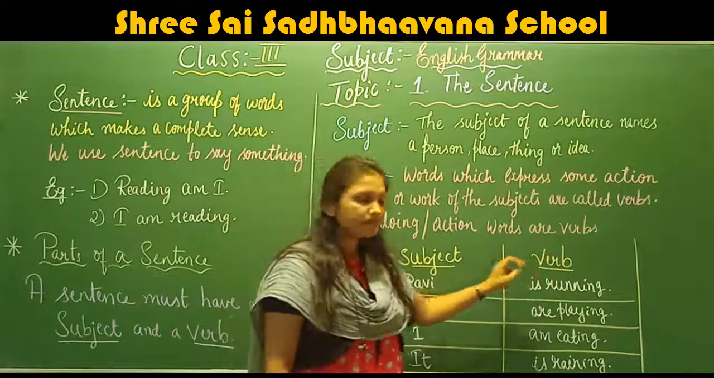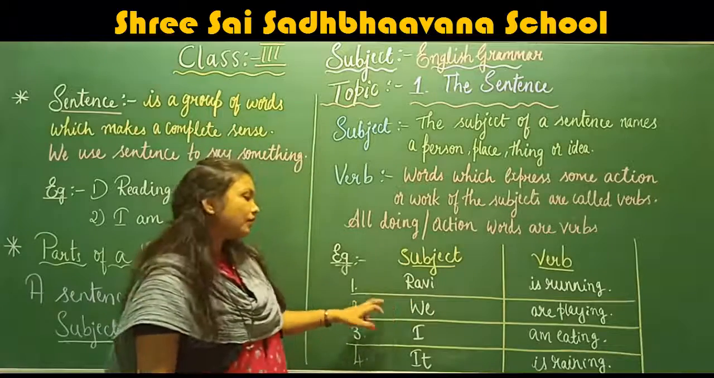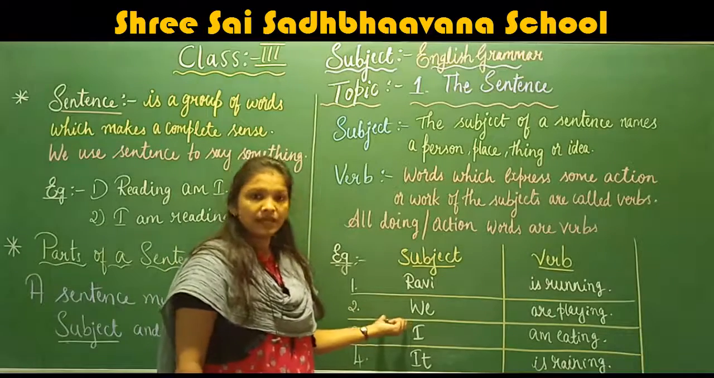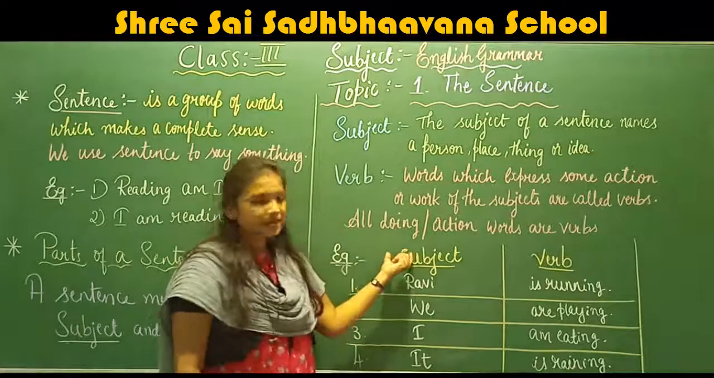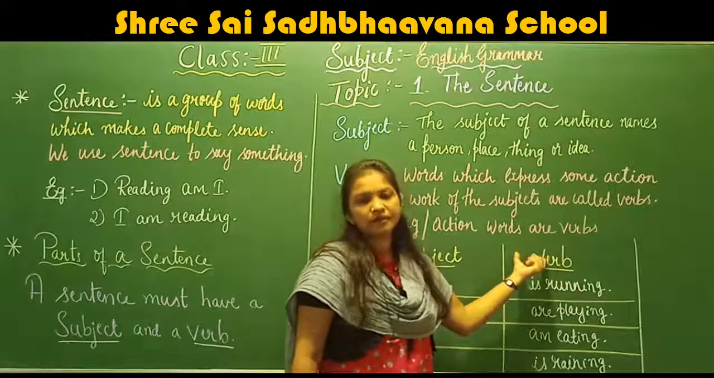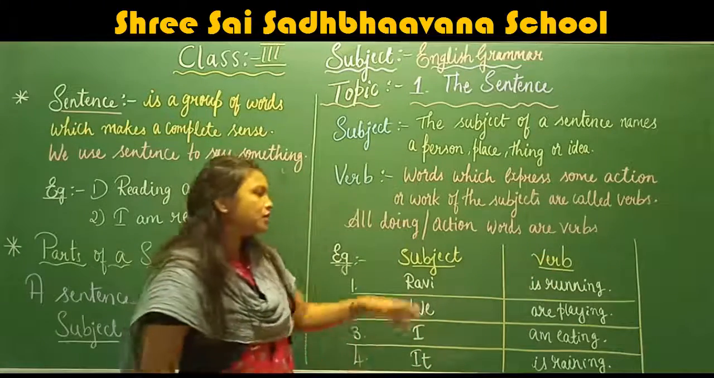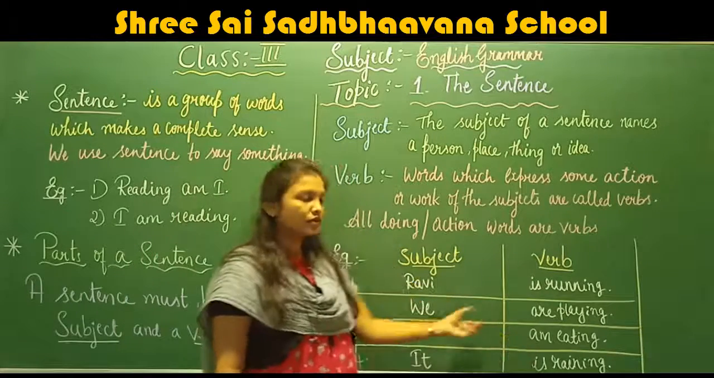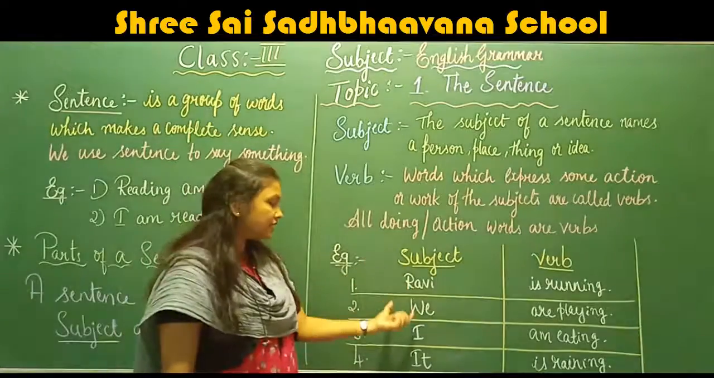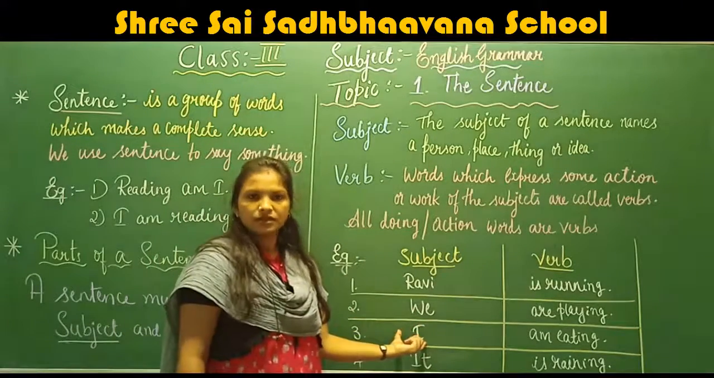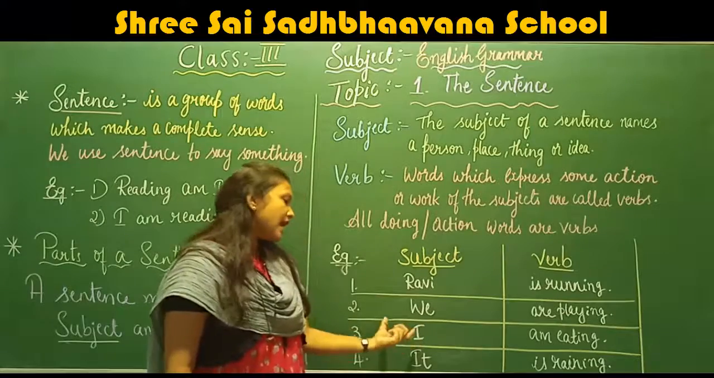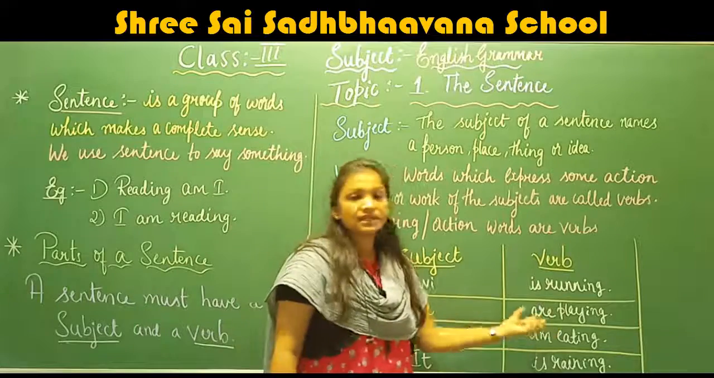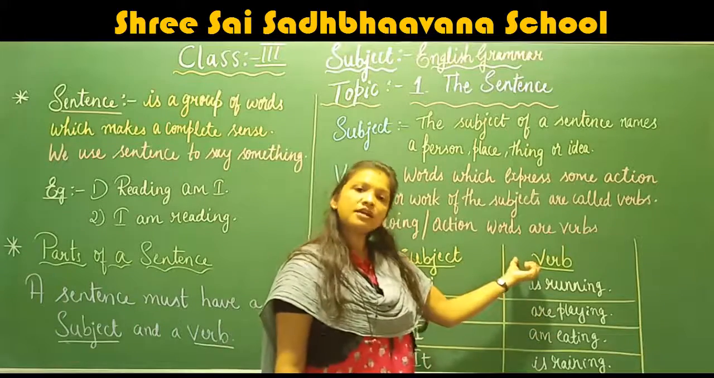So, it is verb. Next example, we. We are playing. So, here we refers to the people. Right. So, here we comes under subject and are playing is verb. Are playing is an action word, so it comes under verb. Next is I. I am eating. So, here I comes under subject because it is talking about a person. I am eating. Here I comes under subject and eating is action word. So it comes under the verb.